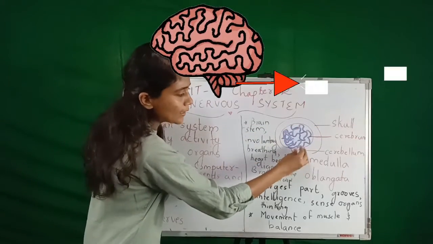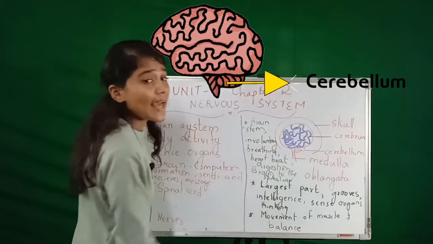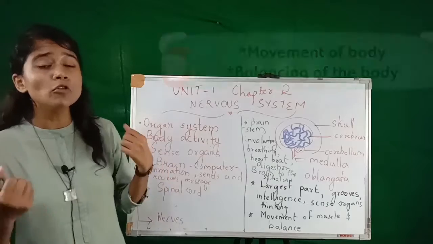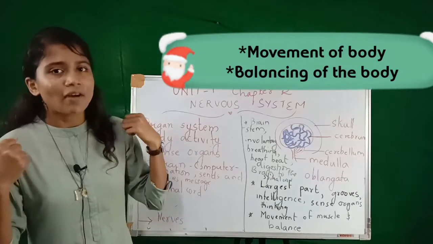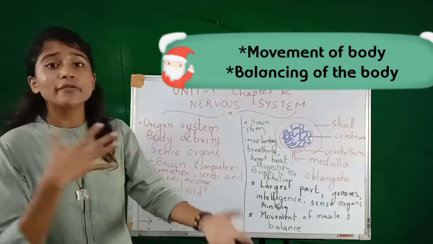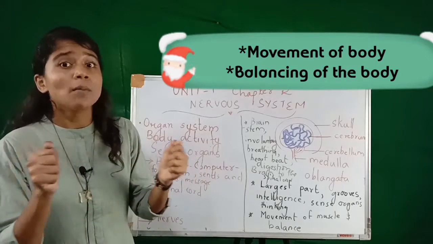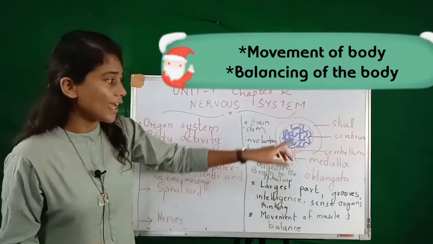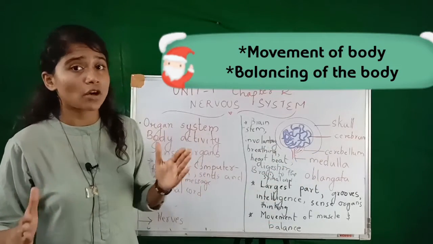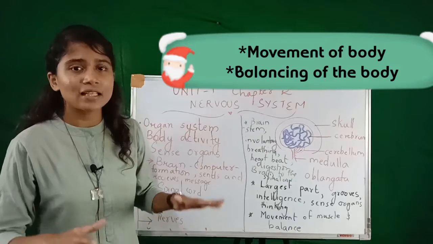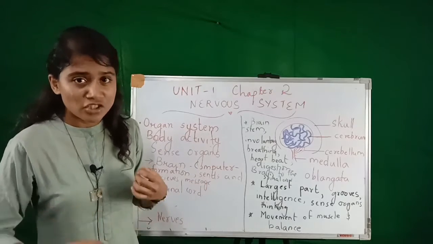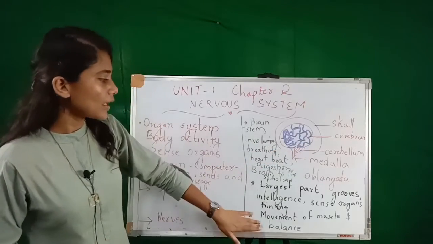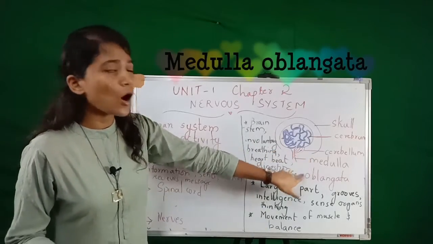Now there is a small tiny part here which is called the cerebellum. What is the function of the cerebellum? It helps in the movements of muscles. While we walk and stretch, there are a lot of muscles in our body. These move because the cerebellum is functioning, and it also helps in the balance of our body. If we stand straight, sit properly or jump, these are all with the help of the cerebellum. Now the third one is medulla oblongata.